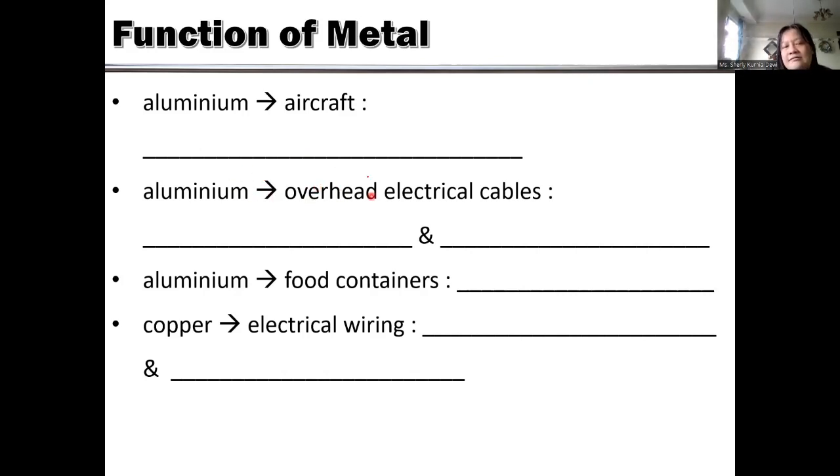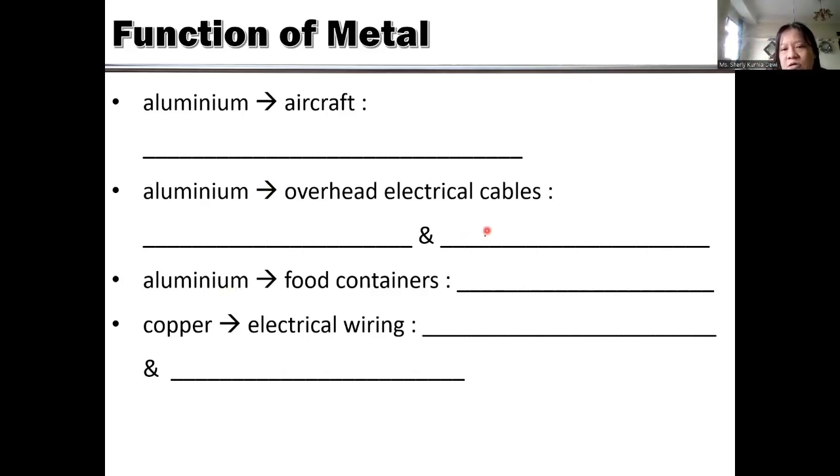Why overhead electrical cables? These are the cables that hang up in the roads, like usually if you walk around the complex. Why do we use aluminum to make these electrical cables? Because actually it will hang up in the overhead area. It needs low density also.